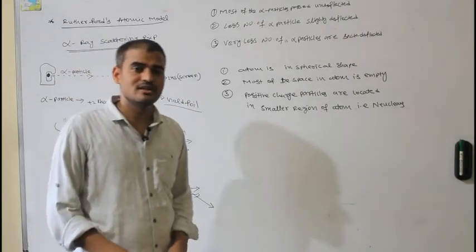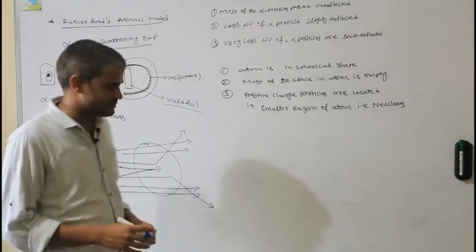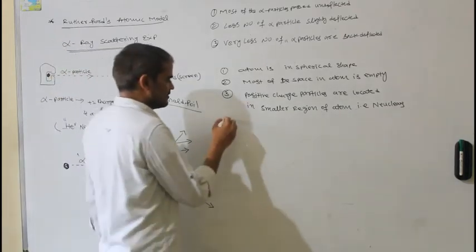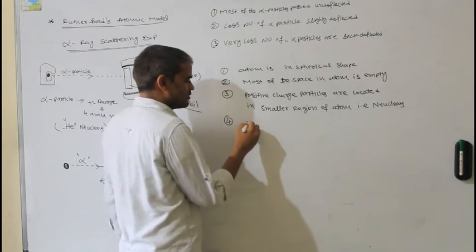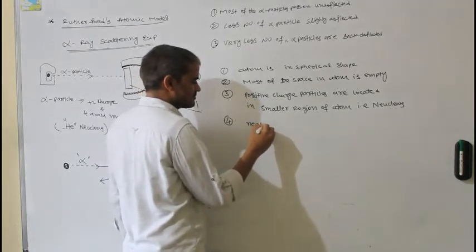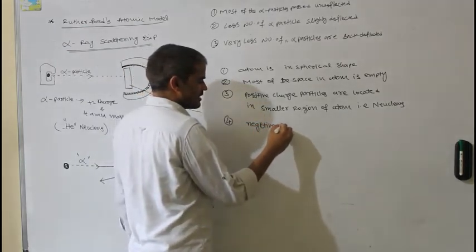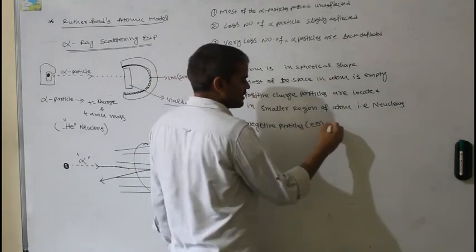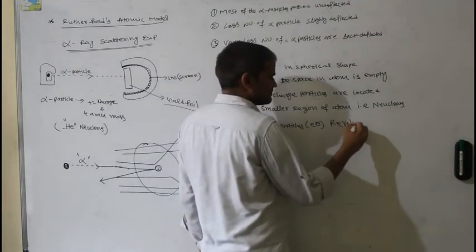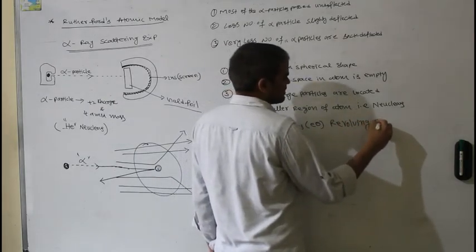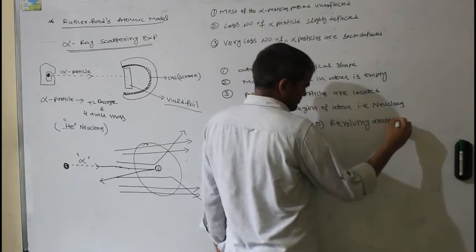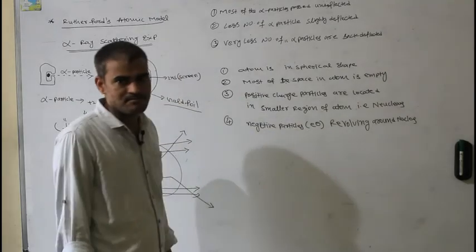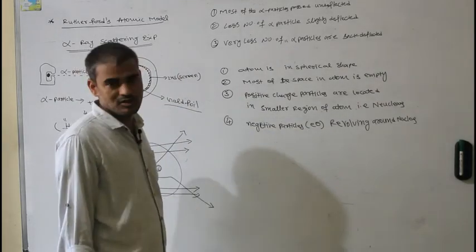Protons are located only in a smaller region of the atom, called the nucleus. Fourth, negative charged particles, that is electrons, are revolving around the nucleus.